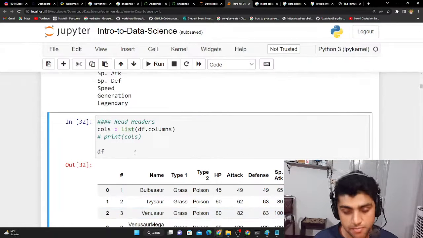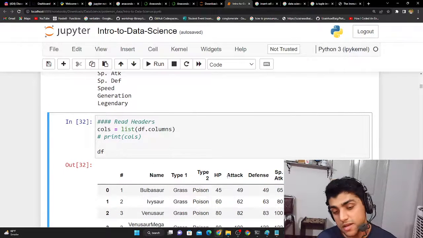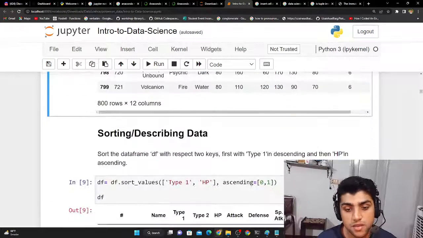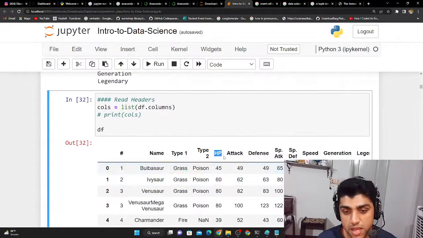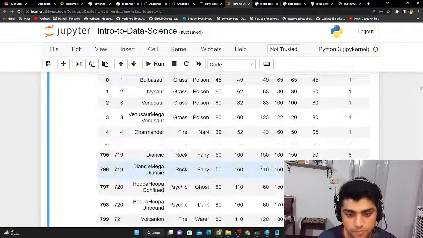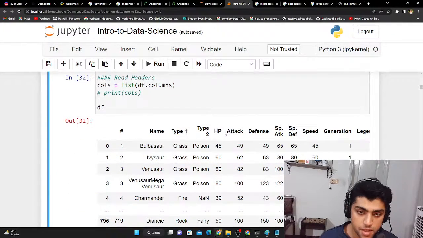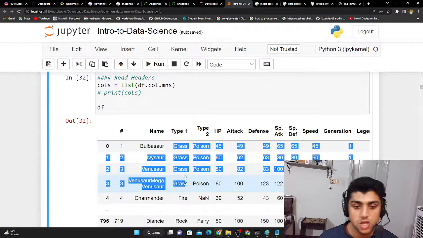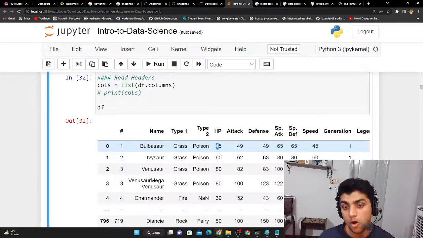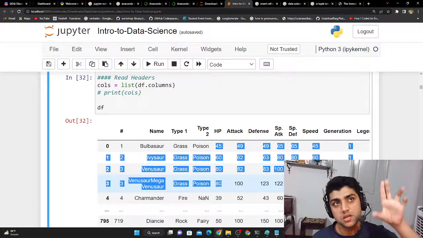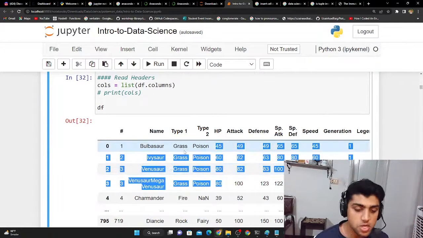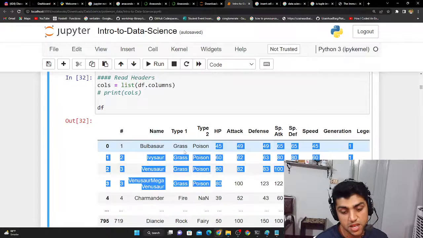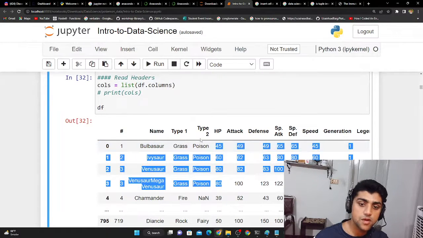I will get more into that, but right now what we want to do is basically get the HP and one other column. It's the type 1 column. So type 1 and the HP column. And we want to basically sort them in descending or ascending order. Suppose I wanted to change this HP one, so I want all the smallest HPs in ascending order. I want all the entries, like the smallest Pokemon, the baby ones, which have the smallest HP, and then those big, massive, legendary Pokemon that might have a really ginormous HP. So I want them in ascending order, and then I want the type 1.